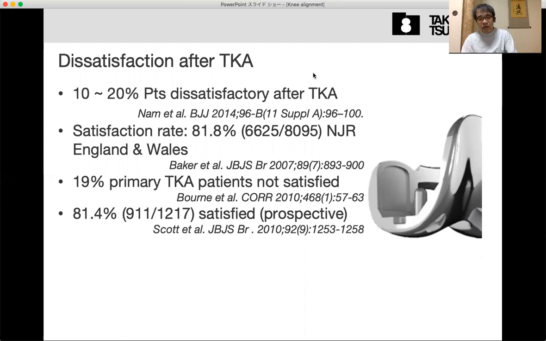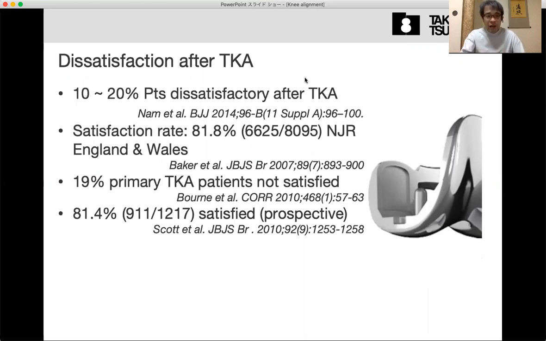I explained how to get flexion after TKA in my previous talk, but I have no good answer on how to get good ROM, especially deep flexion, after TKA. The only successful way to get deep flexion is to do UKA. It is definitely a very effective way to get high flexion.